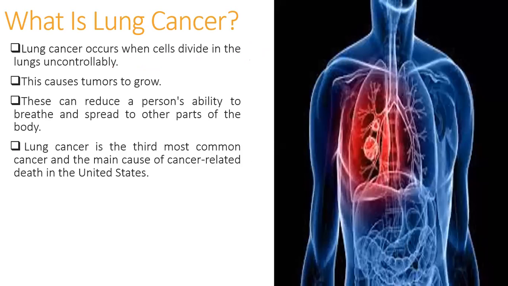What is lung cancer? Lung cancer occurs when cells divide in the lungs uncontrollably. This causes tumors to grow. These can reduce a person's ability to breathe and spread to other parts of the body. Lung cancer is the third most common cancer and the main cause of cancer-related death in the United States.